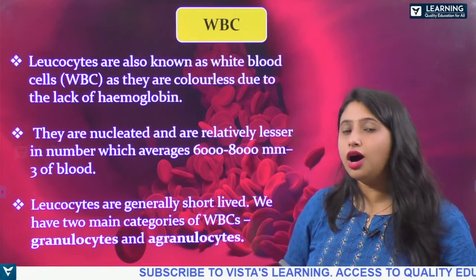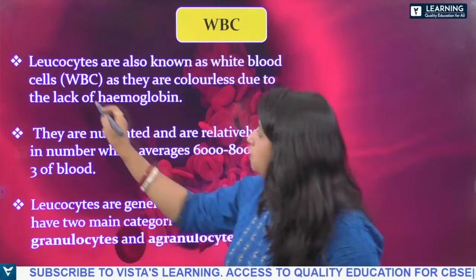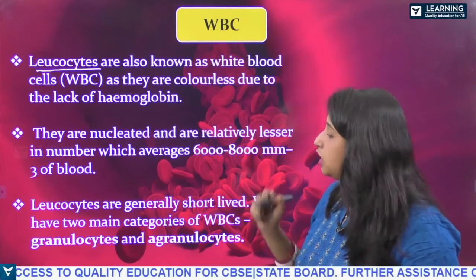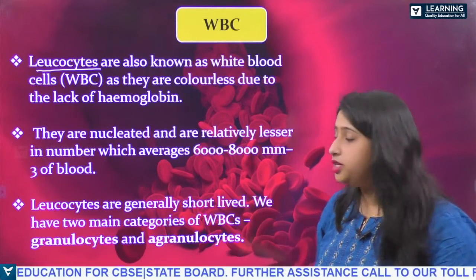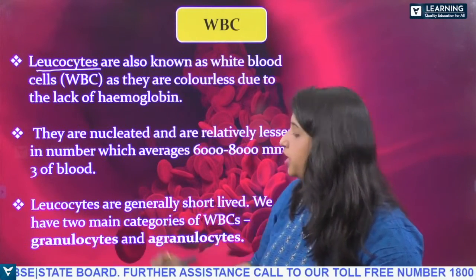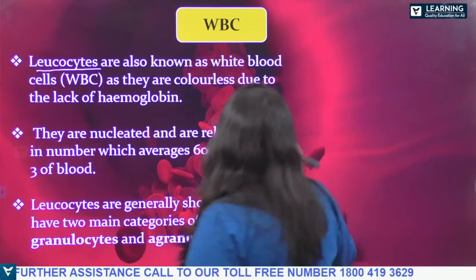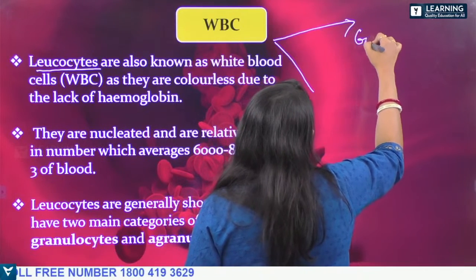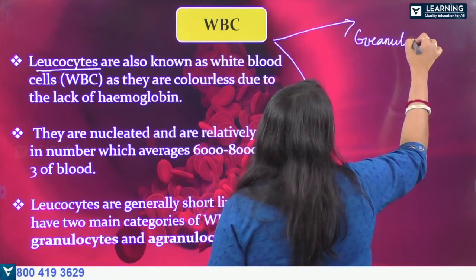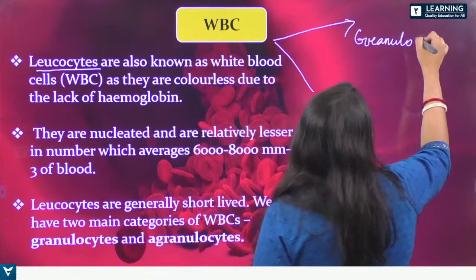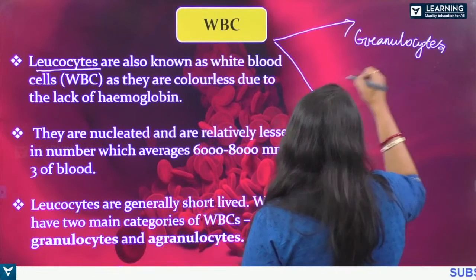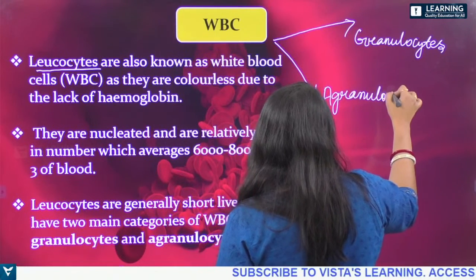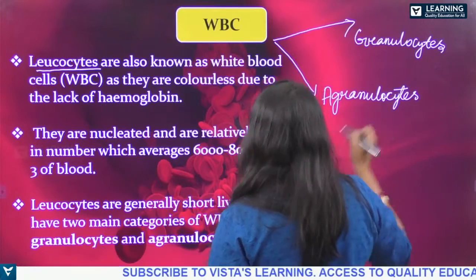Now let us move on to WBC, which is also known as leukocytes, okay? So WBCs, that is leukocytes, are generally divided into two main categories, that is granulocytes and agranulocytes, okay? So WBCs are divided into two types, granulocytes and agranulocytes.